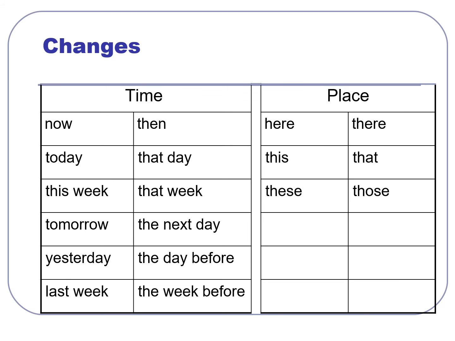Anything for the future, like "tomorrow," "the next day." If we say "next Monday," we say "the following Monday." Anything for the past, like "yesterday," we say "the day before." "Last week," "the week before." "Last Wednesday," "the Wednesday before."